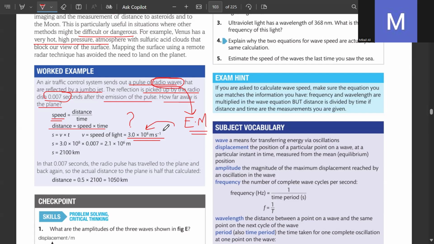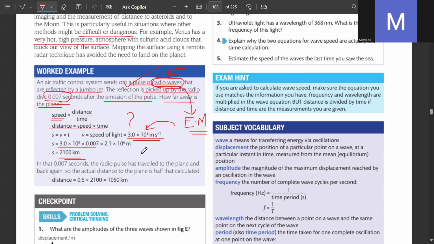कौन कौन सी electromagnetic waves होती है? Can you tell me the spectrum? Radio waves. Light. Microwave, gamma rays, X-ray, infrared, ultraviolet. वो भी स्पेक्ट्रम हमने आगे पढ़ना है इन 3B, टॉपिक नंबर 3B के अंदर। They all travel at the speed of light, so the examiner is not going to tell you the speed. You should know that this is an electromagnetic wave and the time is given to you. Multiply the speed with time and you'll get the distance.